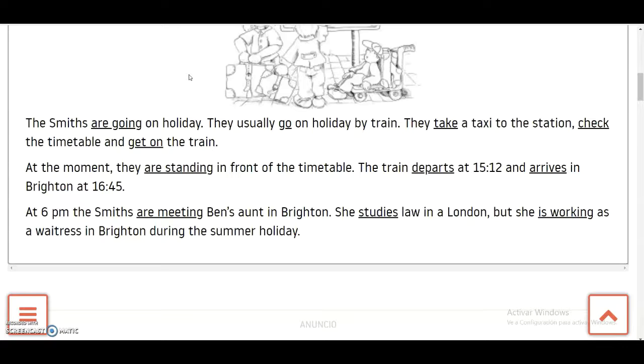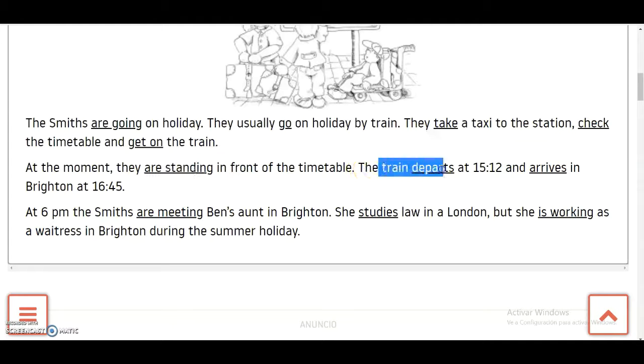At the moment, they are standing in front of the timetable. If you look at the sentence, you look at the verb with the ing form. The ing form is here. If you look, the ing form is like it's happening at the time. They are standing. You mix the verb to be with the verb with the ing, and you make the continuous tense that is happening in the moment in front of the timetable.